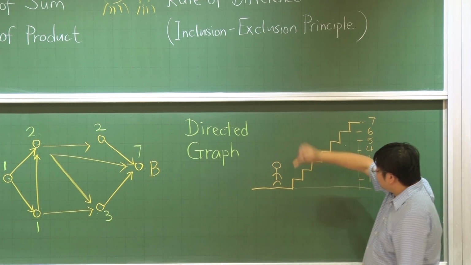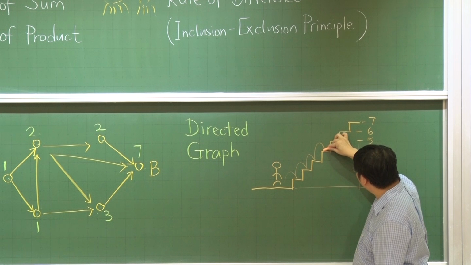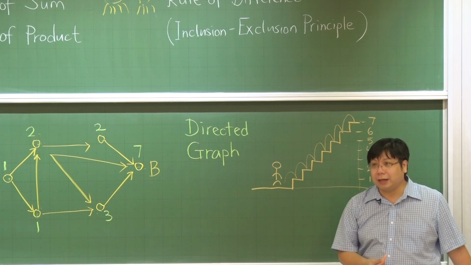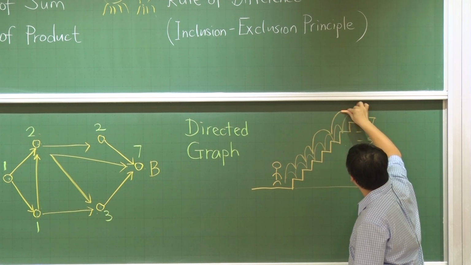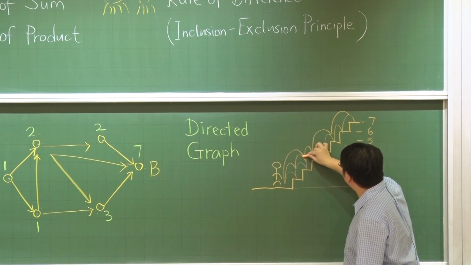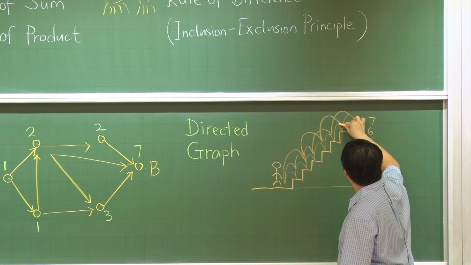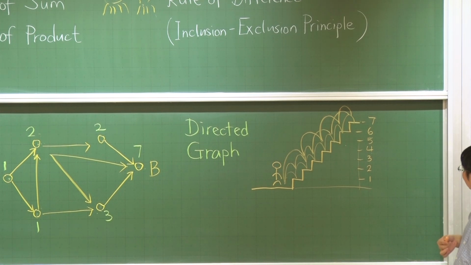Maybe I'm reaching it like 1, 2, 3, 4, 5, 6, 7. This is one way. Or I can do this from 1 to 2 to 3, hop and hop. So this is another way. Or I may be hopping, hopping, hopping, and then this one. So this is another way. How many ways can we reach this position? How many ways?